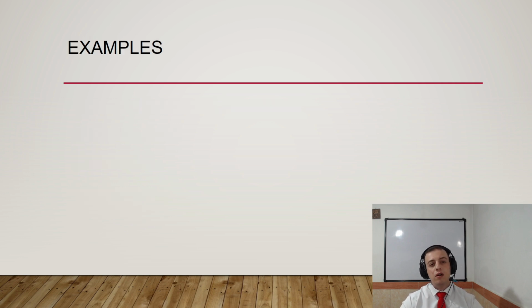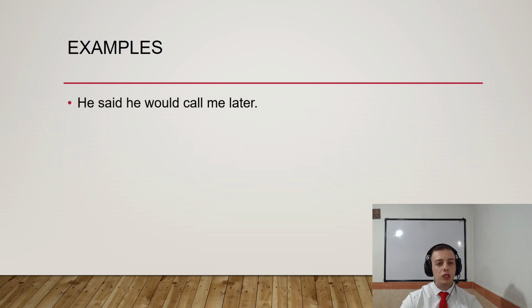Now let's take a look at the examples, and you will understand all of these functions. He said he would call me later. Would you mind closing the door? It is kind of polite request.